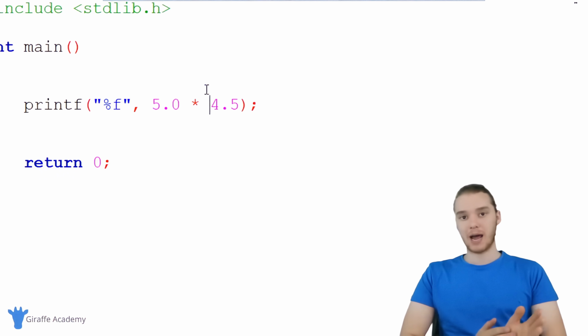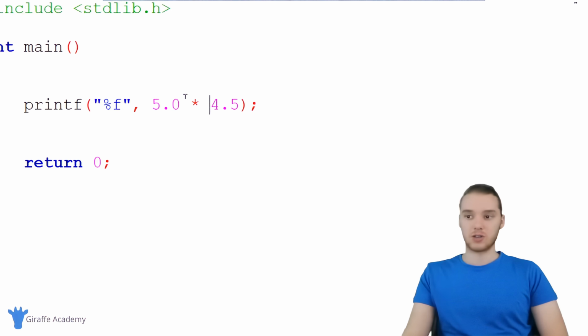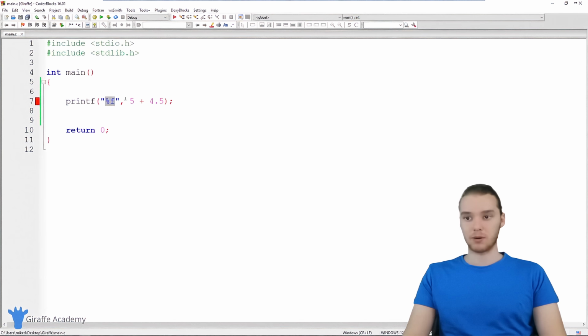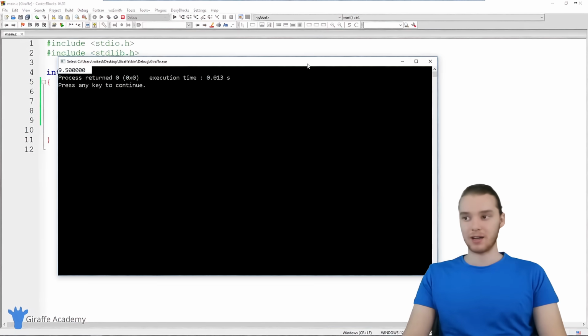So now I want to talk about how we can use floating point numbers, so like doubles and floats, alongside integers. So let's say I was going to add an integer with a double. If I said 5 plus 4.5, well, actually, when we do this, this entire answer is going to get converted into a decimal number. So when I say 5, which is an integer, plus 4.5, we're going to get a floating point number back. So we're going to get 9.5.